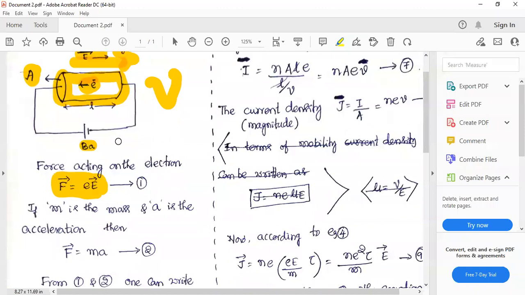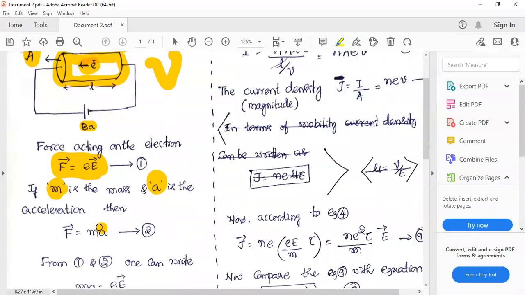Okay, and now this electron is accelerated towards the positive terminal. It is not only going with a drift velocity, it is actually accelerating towards the positive terminal, and that acceleration is denoted by a. And if mass of the electron is m, then the force can also be written as m into a. Okay, this thing you have to make sure.